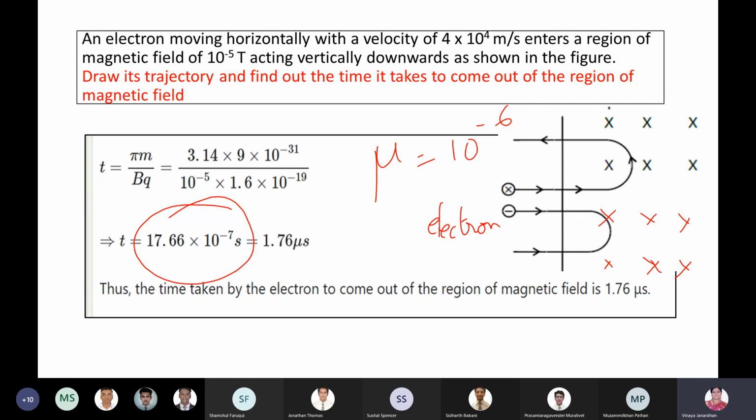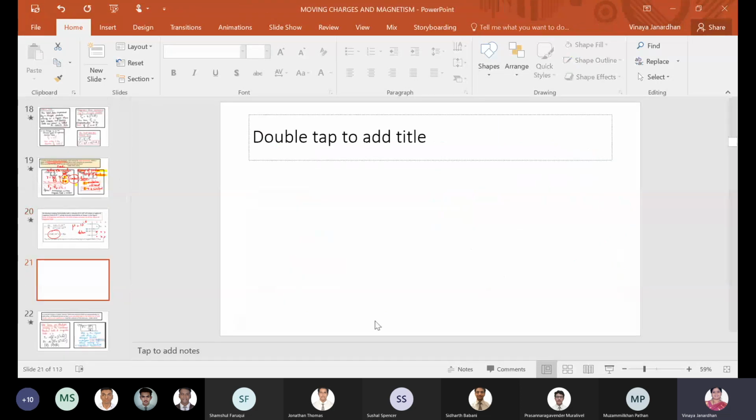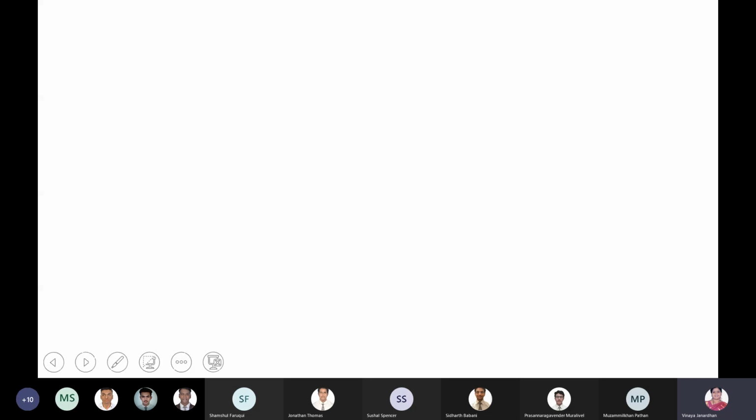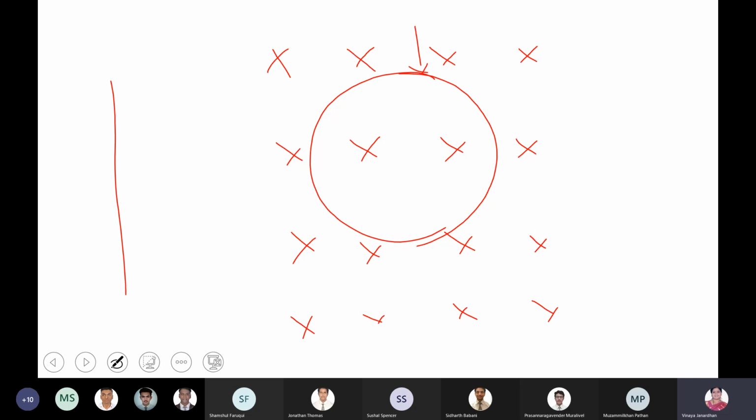Yes, your magnetic field is not complete. What happened in the previous cases, boys? Once again, what was the condition in the previous case? In the previous case, look at this. It was like this. It is completely moving in a full magnetic field. So here, what is happening is, it is entering into a partial magnetic field. The charge is entering into a partial magnetic field.